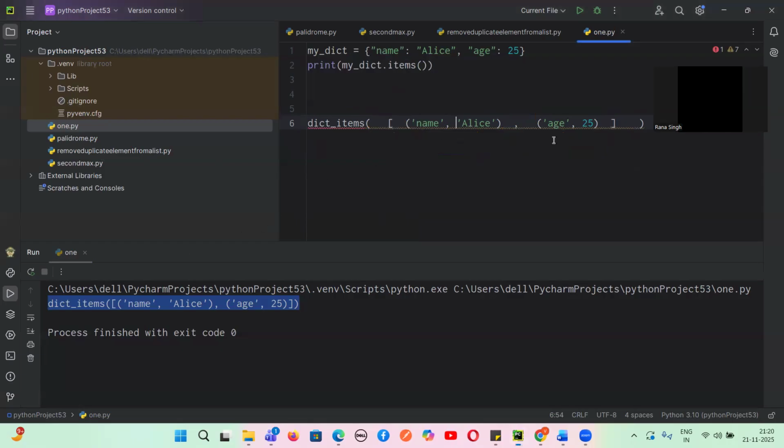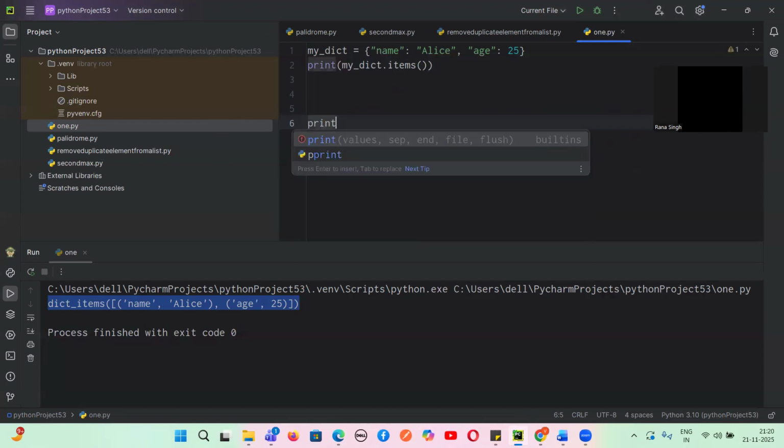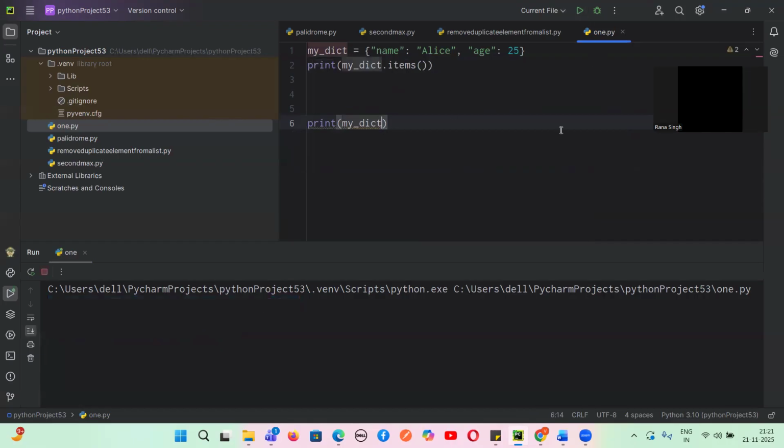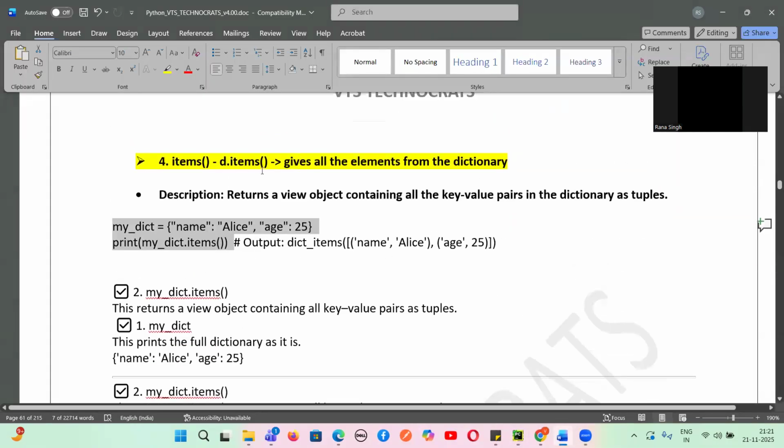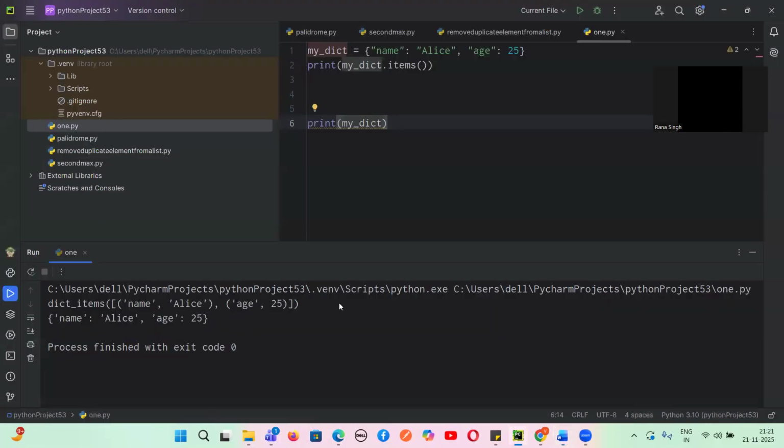Let's just remove this output and simply print this. Don't use items. Let's suppose I write print my dict. So this will not give the output like this. This is simply giving key value, key value. But using d dot items, it will give all the elements from the dictionary, but it returns a view object. It is called a view object, guys, and this will contain the key value pairs in the dictionary as a tuple.